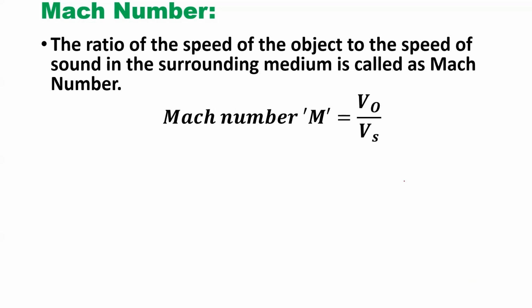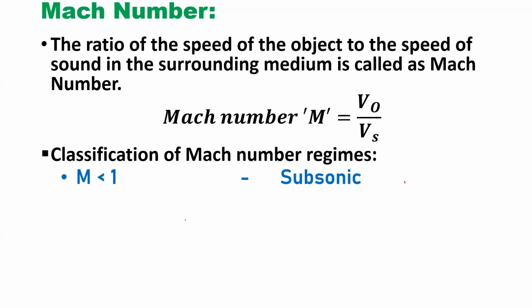If Mach number is less than 1, that means the velocity of the object is less than the velocity of sound. That regime is named subsonic. So if M is less than 1, that is subsonic. What is the meaning of this? The velocity of the object is less than the velocity of sound. For example, all cars and all vehicles move with velocity less than the velocity of sound, so those come under the subsonic regime.